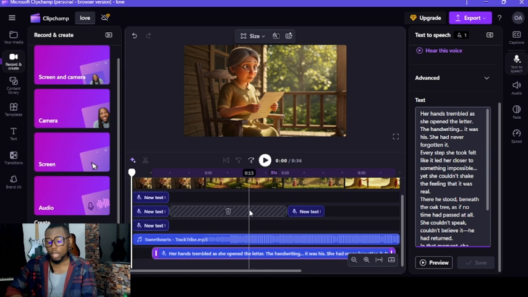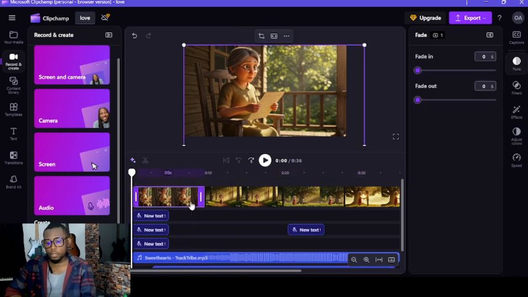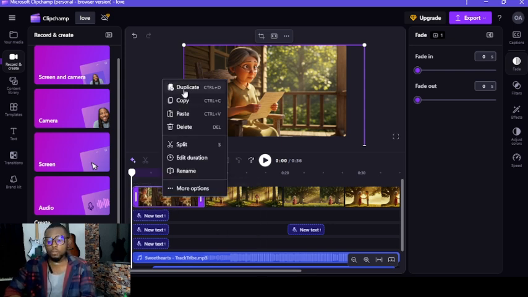Let's go there now. Now we have our music, we have everything that we need for this video. We already have the clips for the video. Now, one thing I want to say about clips is sometimes your narration can be longer than the clip. What I used to do is click on the clip and then click on duplicate. But it will now repeat the clip. And sometimes that's not very nice.